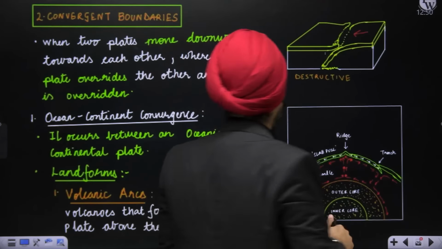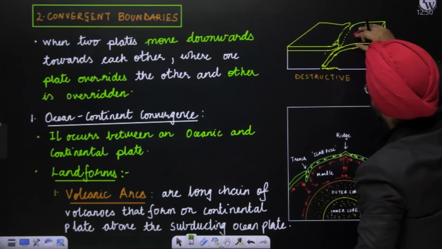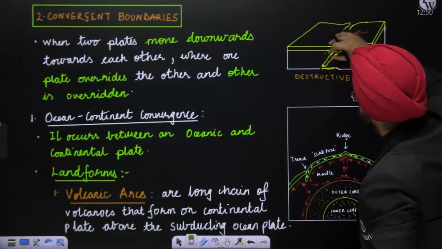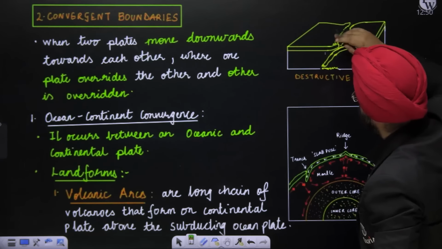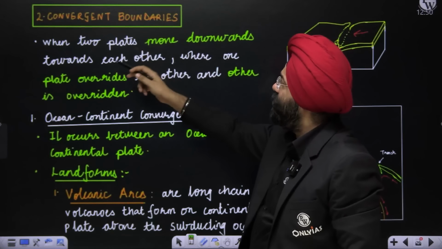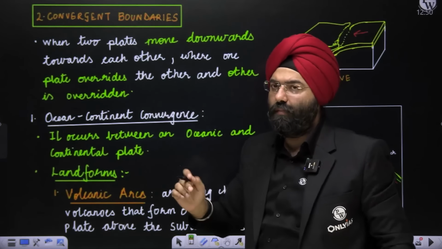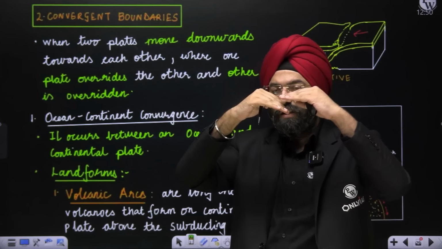Clear? Okay. So over here, let us say this plate is moving. This plate went, let us say, inside the mantle. Now it is subducting. This is known as the subduction zone, because this is more dense. Now see, when two plates move towards each other, where one plate overrides the other and the other is overridden, that means one is moving down, and the other remains in this position.